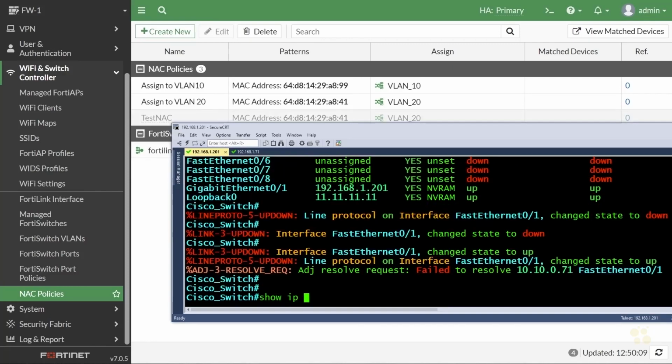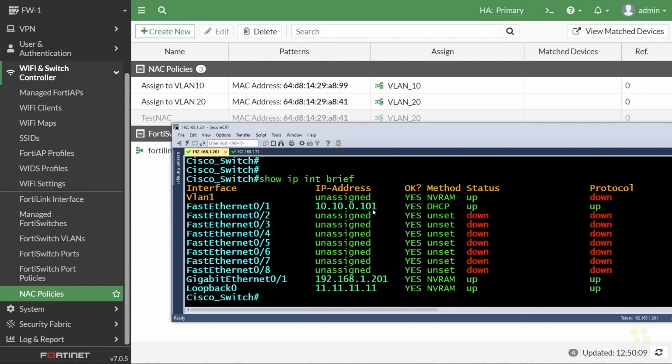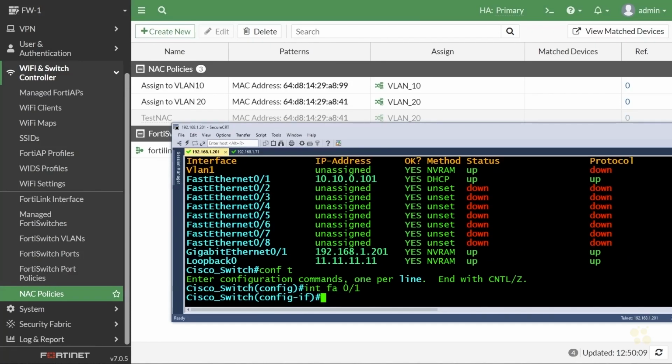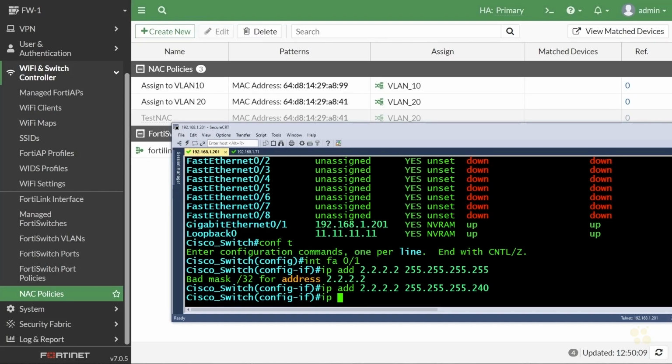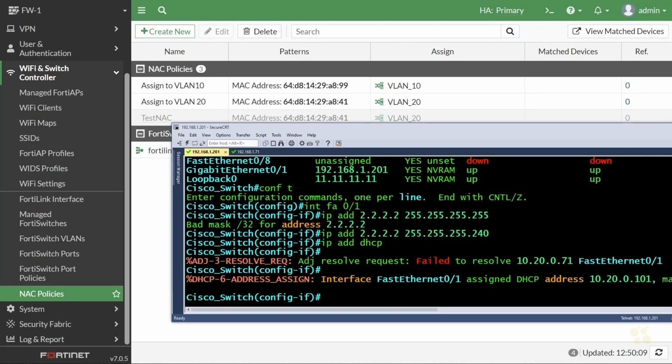So now if we do a show IP interface brief, wow, I still have the old address. Let's go to interface FastEthernet 0/1, and we'll do an IP address 2.2.2.2. So then we'll do an IP address DHCP. All right, there we go. So it was just hanging on to the old address. So there's the new address, 10.20.0.101. And it got that because of this policy assigned to VLAN 20 with the MAC address matching. The port was assigned to VLAN 20, and that's where the DHCP activity took place.